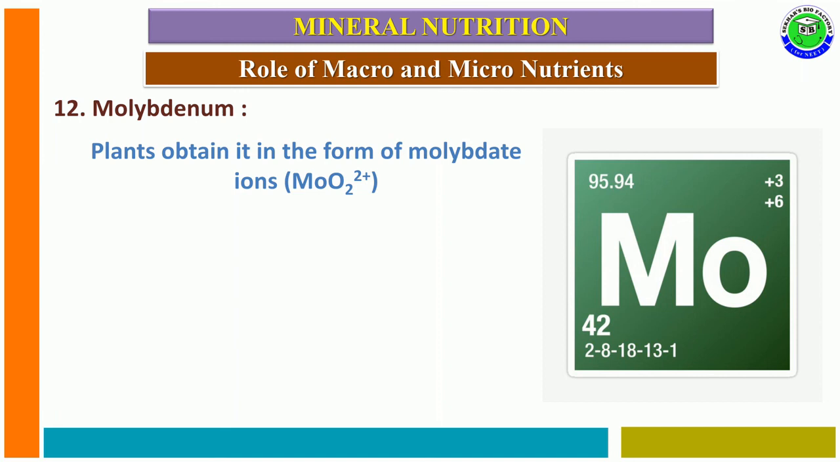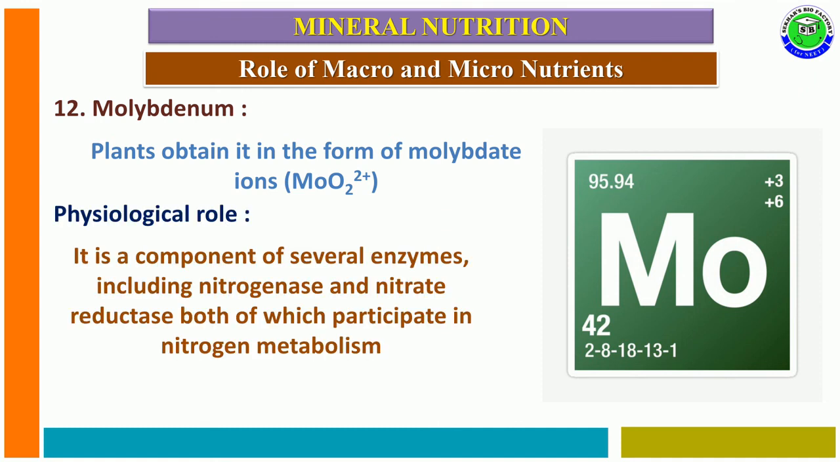The next element is molybdenum. Plants obtain molybdenum in the molybdate ionic form, like MoO2 2+. The physiological role of molybdenum is that it is a component of various enzymes including the nitrogenase enzyme along with the nitrate reductase enzyme. Both the nitrogenase enzyme and the nitrate reductase enzyme participate in nitrogen metabolism, so molybdenum ions are completely associated with nitrogen metabolism.